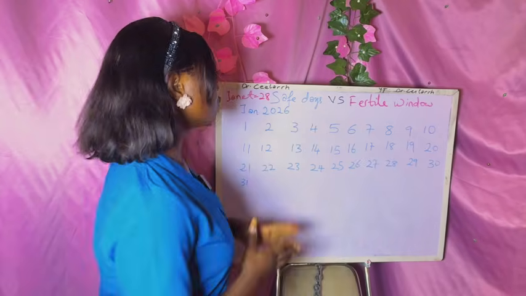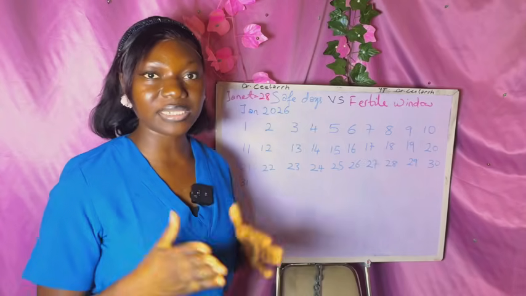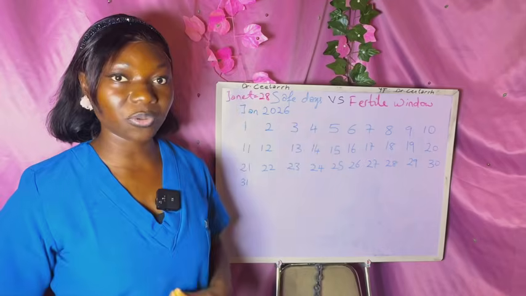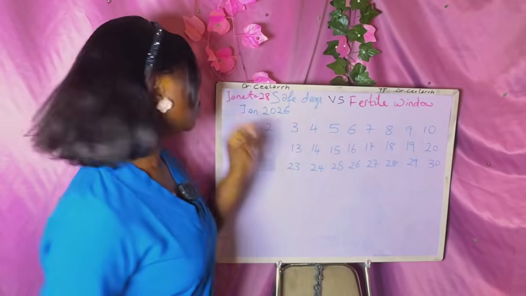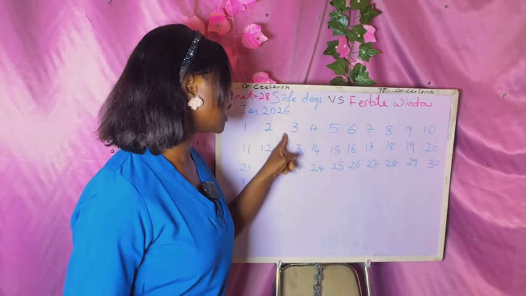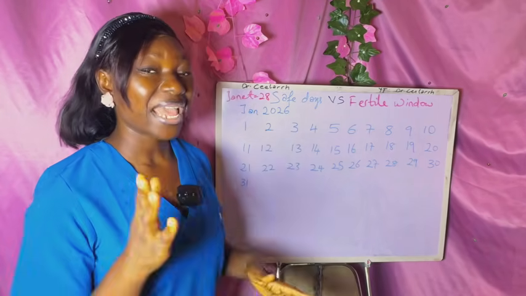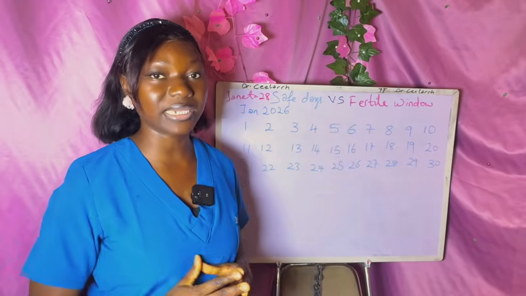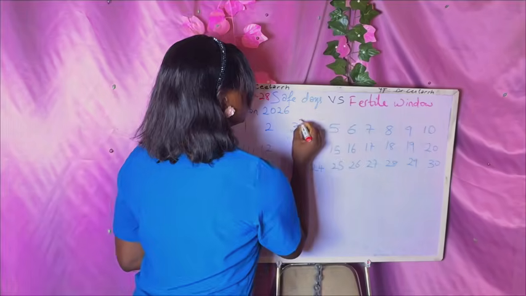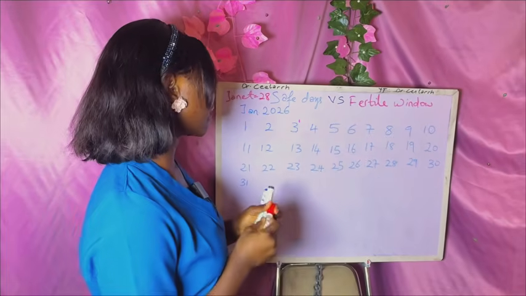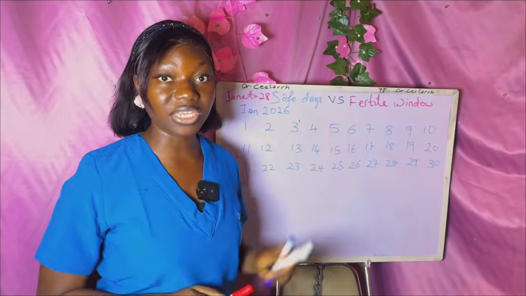Now, I want us to understand how to calculate our cycle length, and that is why I'm going to use this month of January 2026. So Janet saw her period in January. Let's see, the first day is 3rd of January. And remember that the first day of the menstrual cycle is the first day that the lady starts seeing the blood. The 3rd of January is the first day of the menstrual cycle for Janet in January.